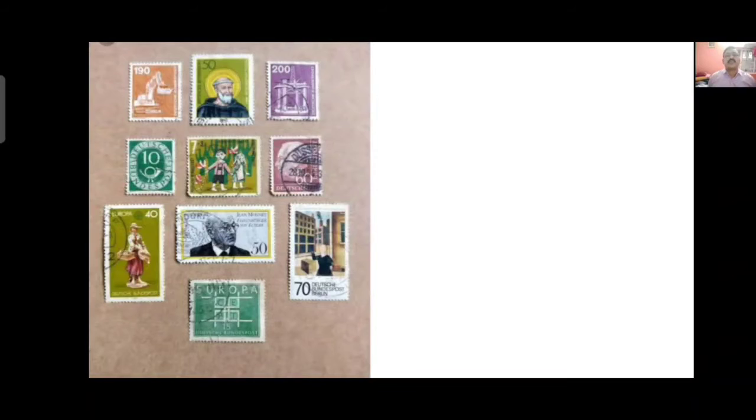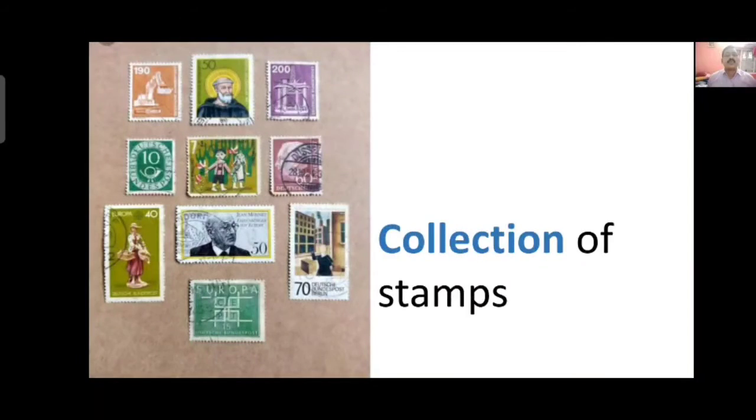Next one, here so many stamps of different countries, you can see. Generally these stamps we use in our postal cards. When we are sending any greetings card or any envelope, we generally go to the post office, they put a particular stamp there. These stamps, when we put in a place or on a paper or in a book in many numbers, they are said to be a collection of stamps. Collection is the collective noun of a group of stamps.